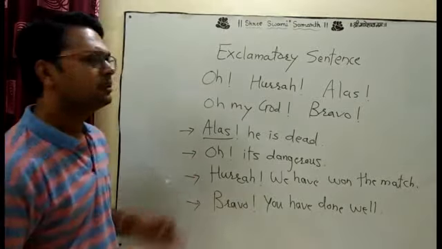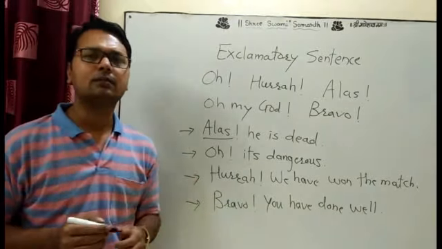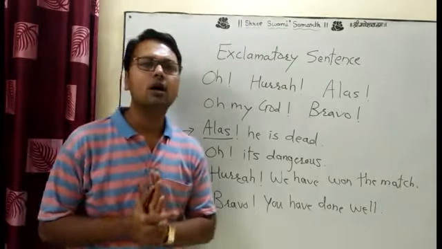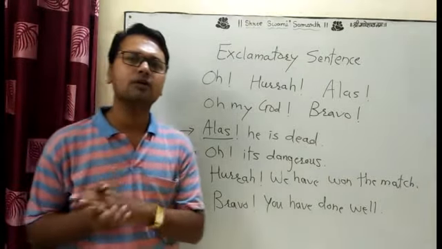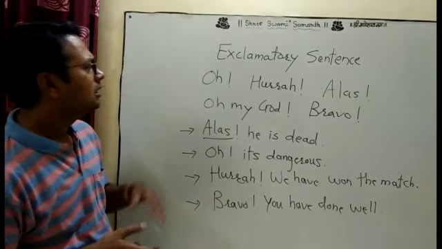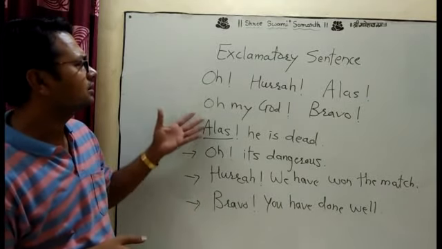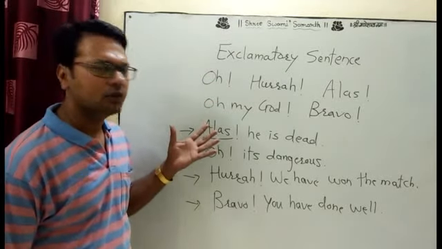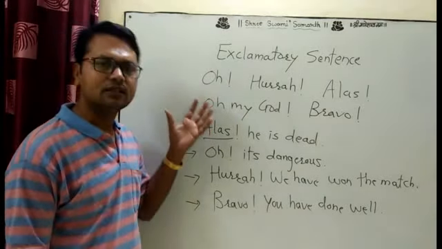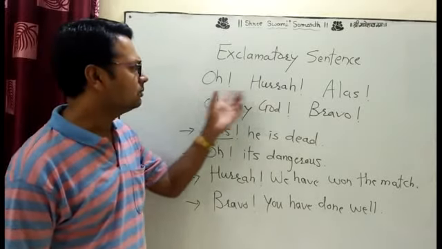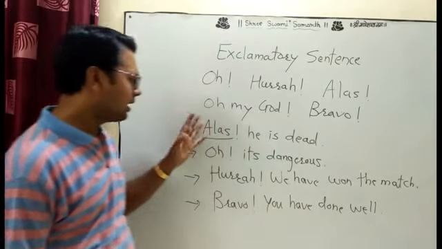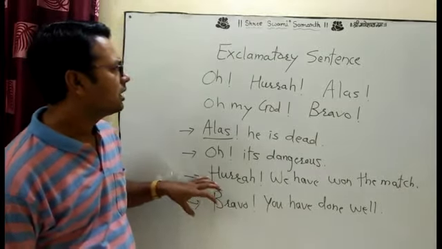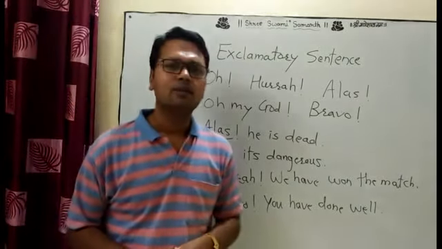These are the different kinds of exclamatory sentences. Actually, we understood first what and how. The sentences start from the what and how, and the next different kind of sentences are the ones that start from exclamatory words. Actually, these are also the interjections. We call these words interjections. And now you also have the examples. I think you understand very well.